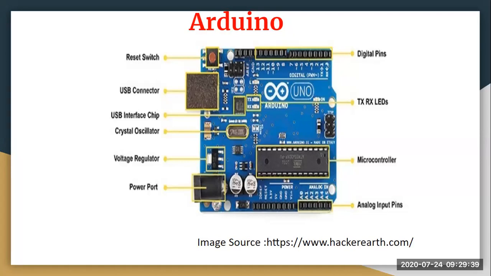Whenever I talk about loop, it refers to whatever task you want to perform, maybe repeatedly, like turning your Arduino kits on and off. There will be some sort of checking, in case your connection is not proper, so you will again turn on and turn off your kits. That is called loop, wherein you are doing one task repeatedly, and that task is executed by the routine that is called loop.